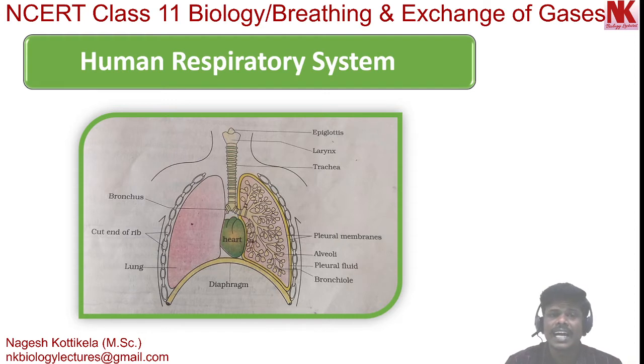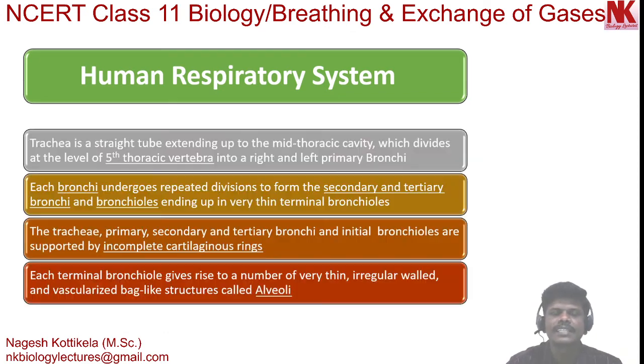It is divided at the 5th thoracic vertebra. Thoracic vertebrae compose the middle segment of the vertebral column. In humans, 12 thoracic vertebrae are found, and trachea is dividing into primary bronchi at the 5th thoracic vertebra.